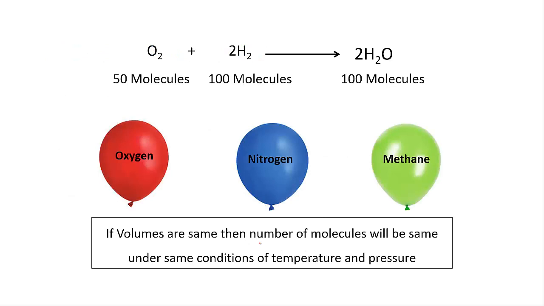So basically, when we look at this reaction, that is O2 plus 2H2 gives 2H2O, let's assume that 1 volume of oxygen plus 2 volumes of hydrogen will give 2 volumes of H2O. And these volumes can be converted into molecules. So 50 molecules of oxygen will react with 100 molecules of hydrogen to give 100 molecules of water. This is what Avogadro stated. So basically, if volumes are the same, then the number of molecules will be the same under the same conditions of temperature and pressure, be it any gas, that is oxygen, nitrogen and methane, which is the example taken here.